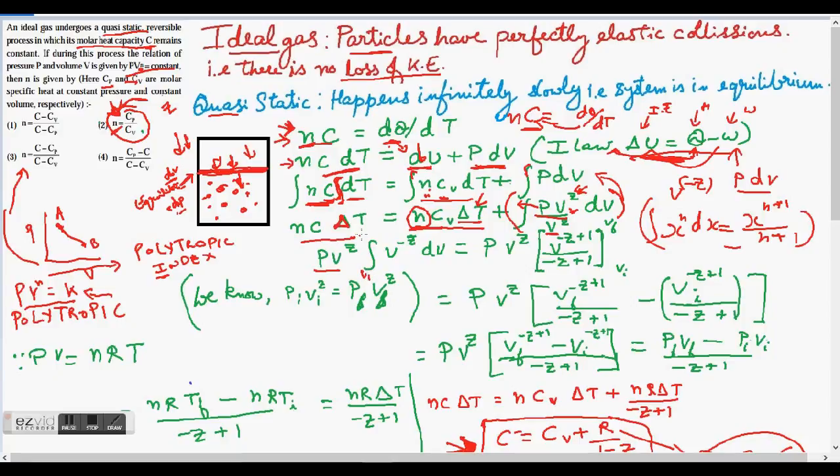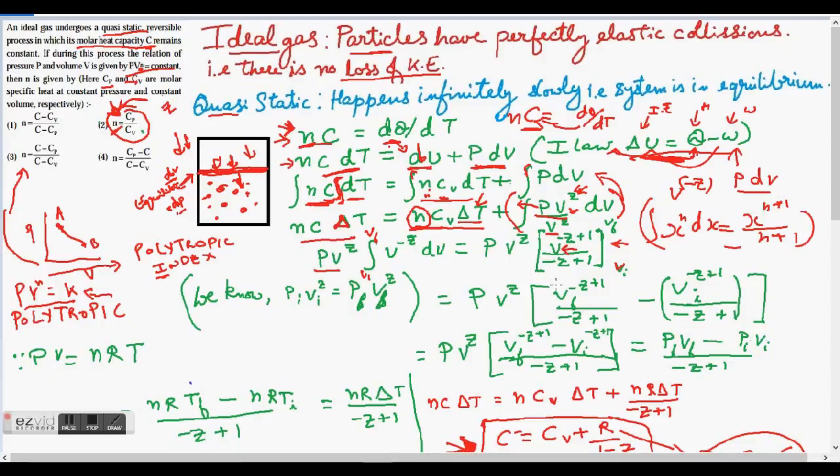And I should also have told you that I am integrating from its initial volume to its final volume, so I will write Vi here and Vf here. The way to solve this expression is PV to the power Z multiplied by V final to the power minus Z plus 1 over minus Z plus 1, minus V initial to the power minus Z plus 1 over minus Z plus 1, right?